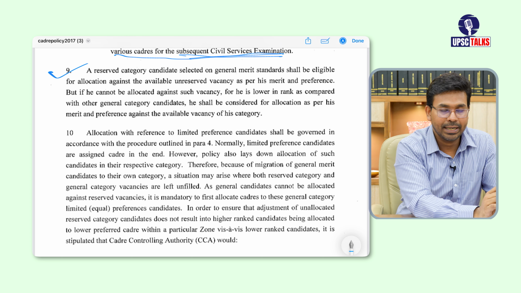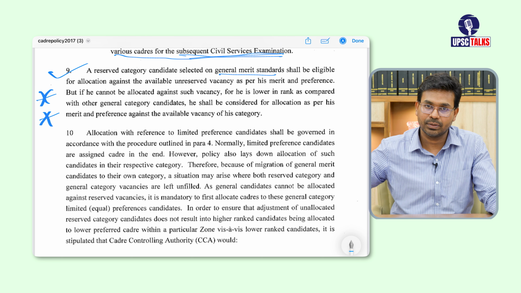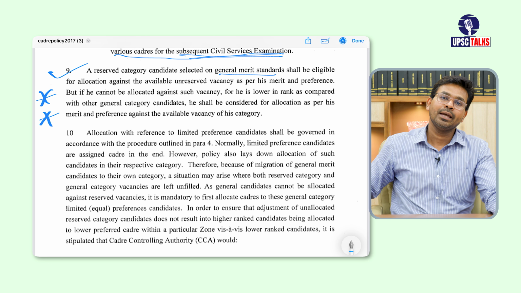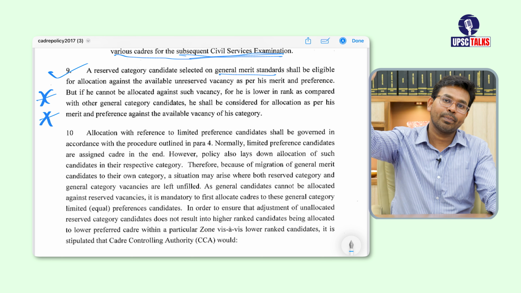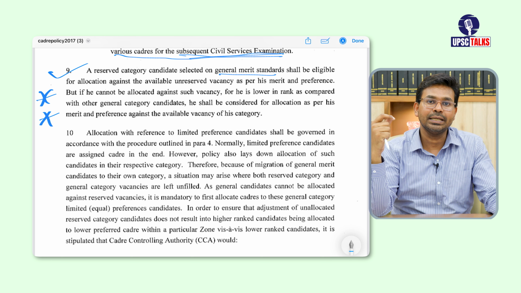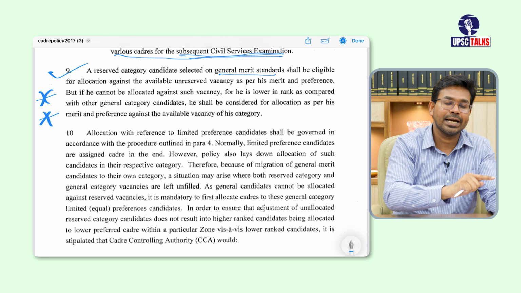Now this is point number 9. It says a reserved category candidate selected on general merit. This is a very important point. Recently one candidate asked me this question on WhatsApp. I don't have that WhatsApp chat with me as of now. He asked: I am a reserved category candidate, if I get a top rank, will I be considered in the unreserved category, or will I be given service according to my reservation category? So this is the answer to this question.